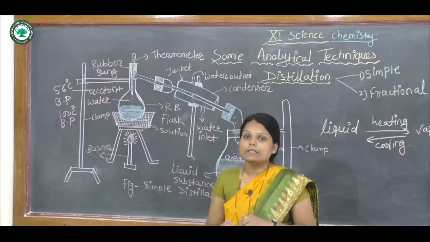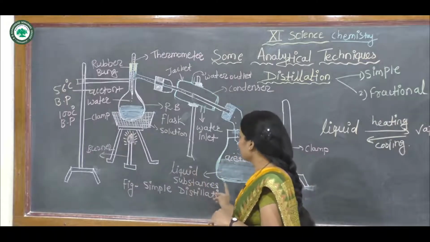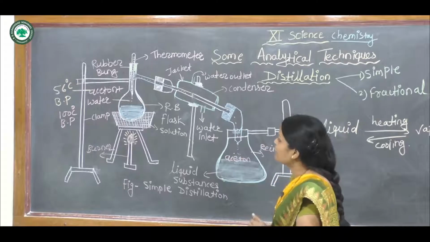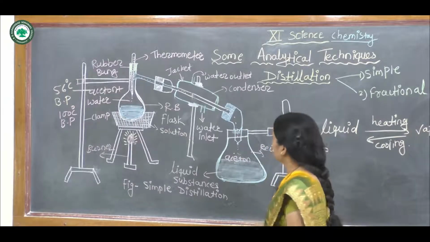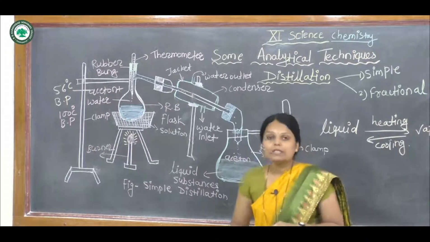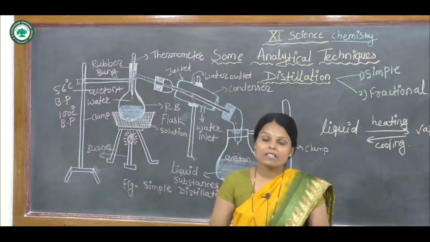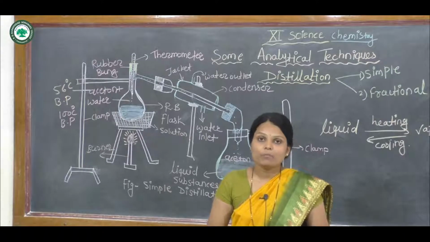In this lecture we discussed the simple distillation method and its setup diagram. We will discuss fractional distillation in the next lecture. Thank you.